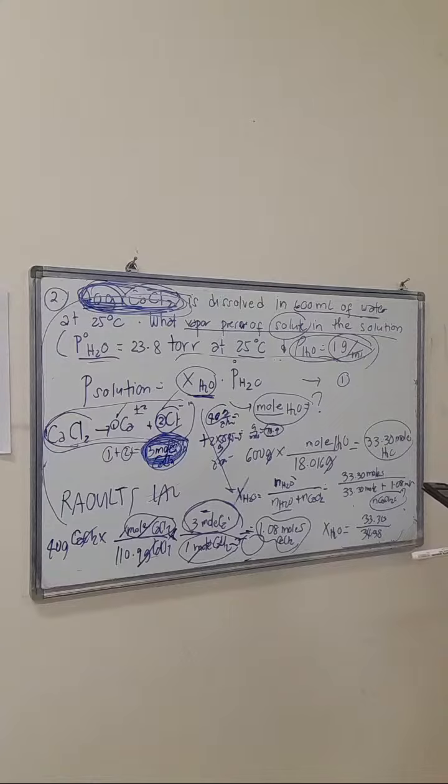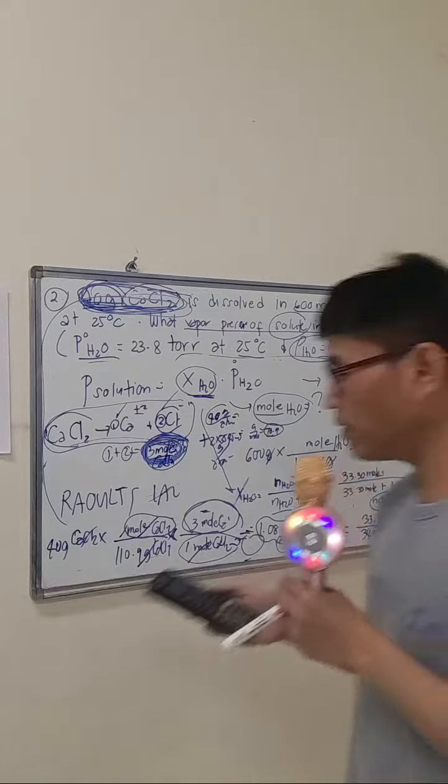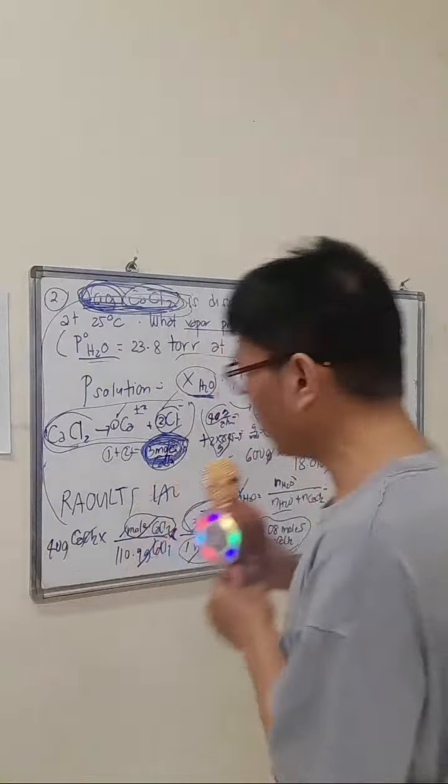You don't have to debate the theory. Okay, 33.30 divided by 34.38 is equal to 0.9685. Ganon.